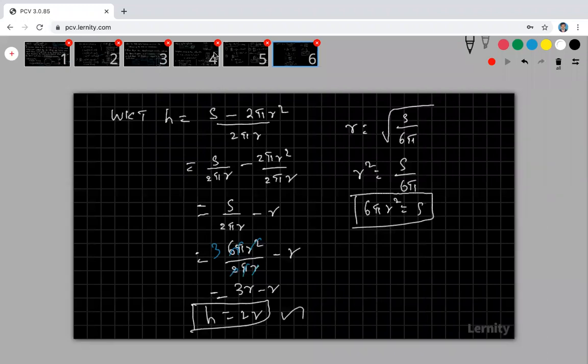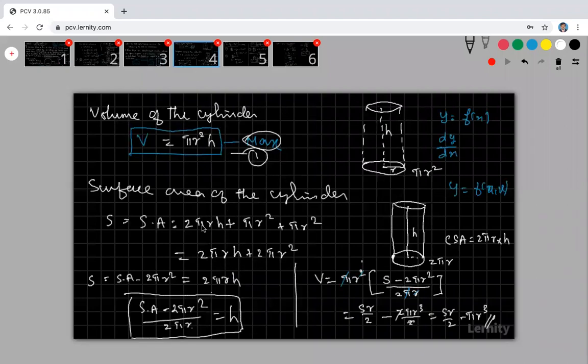Look at that, my surface area I am taking. What is my surface area? The curved surface area, top surface area, bottom surface area. If this is open, what can I take, Vimal? If my top is open, then there is no more area in this top. Therefore, I will not take this 2 pi r square. I will take only pi r square if my top is open. Here I am considering closed.